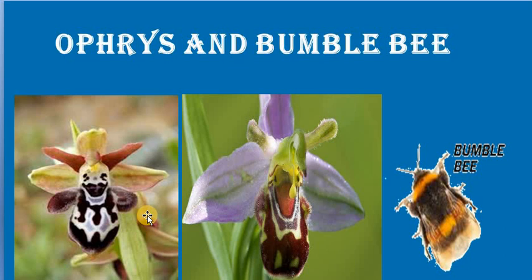Along with nectar, this Ophrys flower will be producing pheromones, that is, the sexual hormones of this bumblebee too, just to deceive them. So this is a kind of relationship between these two organisms. Nature is actually too wonderful to know more about. So this is one such wonderful example.